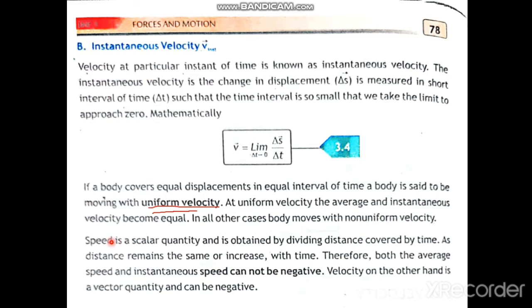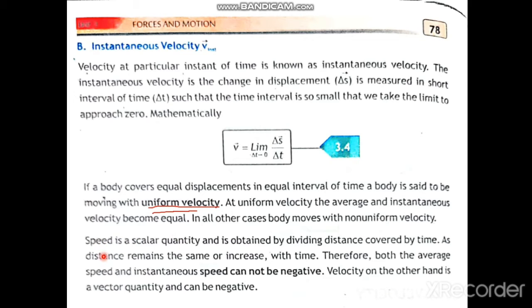Opposite to the velocity is the speed. You know, velocity is displacement covered in unit time, and speed is distance covered in unit time. So speed is a scalar quantity. Because distance is a scalar quantity, speed is a scalar quantity, but both the velocity and speed have the same unit, meter per second.